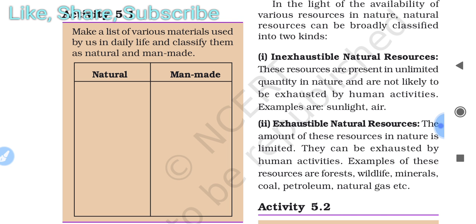And what are the man-made things? Man-made things you can easily classify, there are many. Gold also occurs naturally, but if you say jewelry, then it will be a part of man-made. Man-made things are many which we use in our daily life, like a chair and this smartphone we are using nowadays, and many things. You can fill them in. So you have to fill this table in your book also.